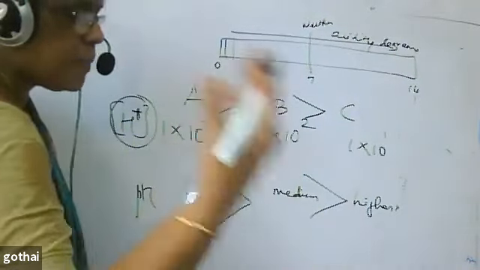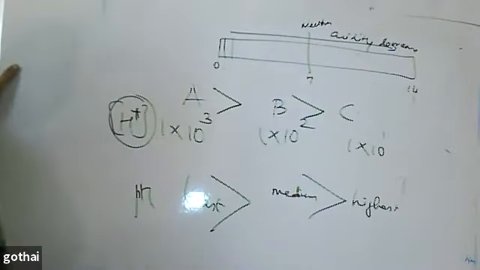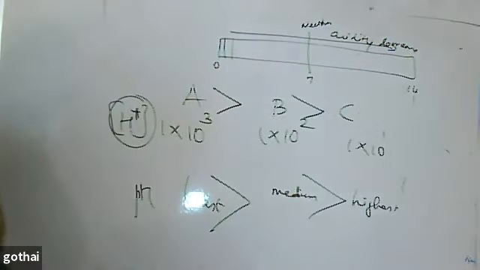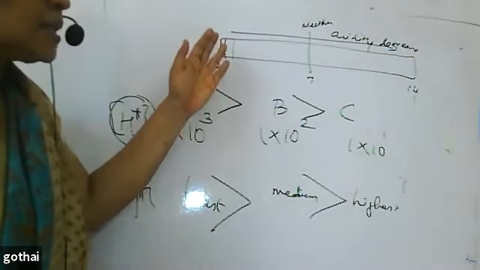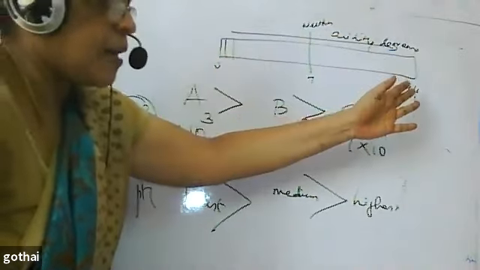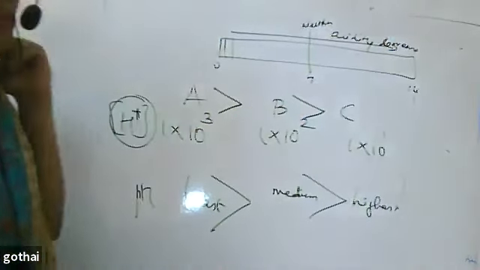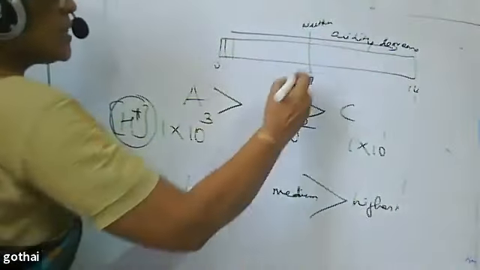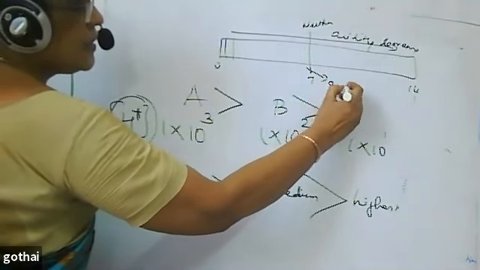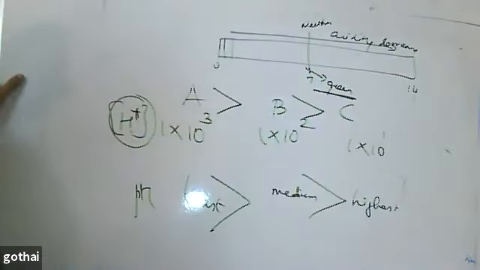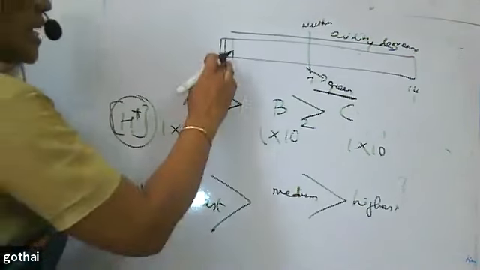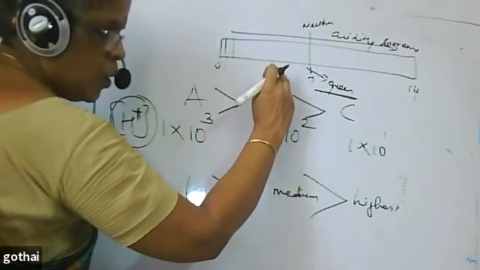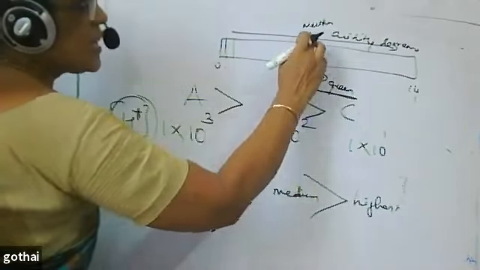If acidity is very less, basic nature will be higher. So when I move from 0 to 14, acidity decreases. Stronger acid will be here, so the left end will be red in color on pH paper, and the right end will be violet or dark blue. Red slowly turns into orange, yellow, then green. pH equal to 7 is green.